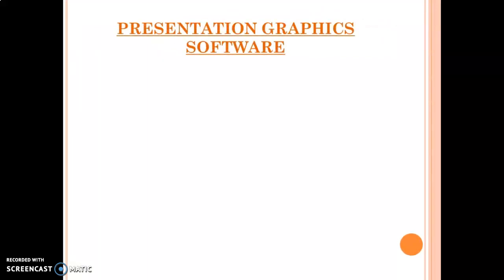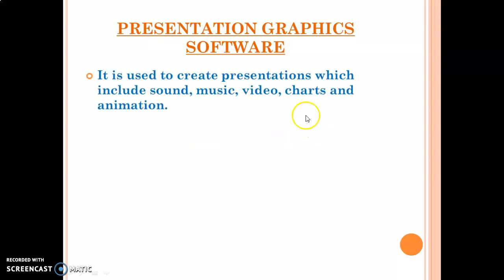Next is presentation graphics software. We have started this chapter from class 4 onwards, Microsoft PowerPoint. Let's see what we can do. We can create presentations. We can include sound, music, video, charts and animation. Like in this presentation which I have made, I have used sound and I have used animation also. So these are the things which I have used in this particular presentation.